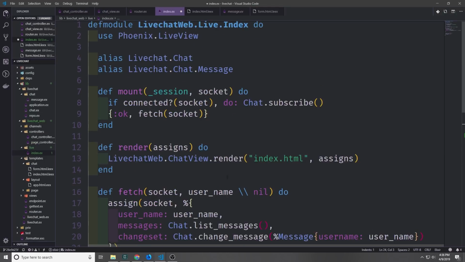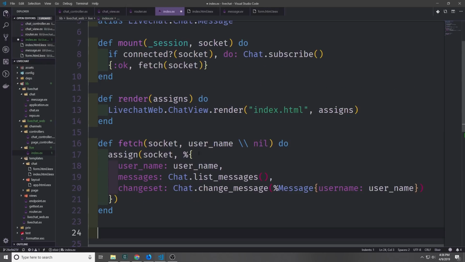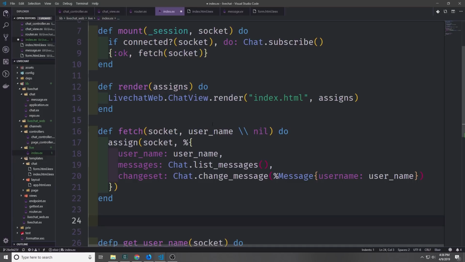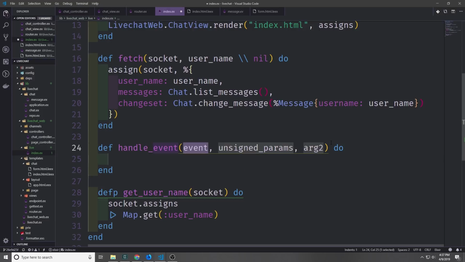Now LiveView itself is a bit like a glorified GenServer. So we've got our mount and render functions, which are mandatory. And I've also put this fetch function in here so that we can change the map that's associated with the socket. And because we have all of these live events which are coming through our LiveView templates, we need to add some handle_event and some handle_info functions.